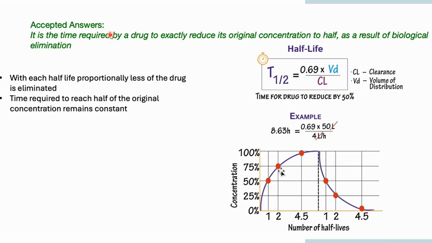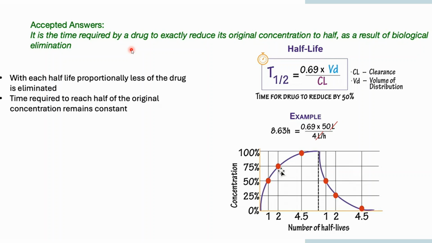So what happens here is, if you are taking a drug, there is a biological elimination. What do you mean by that? Basically, excretion from your body. This biological half-life is the time required by a drug to reduce its amount to half of the original amount you have taken as a result of biological elimination, that is, biological excretion.